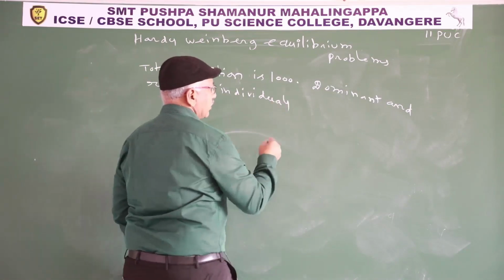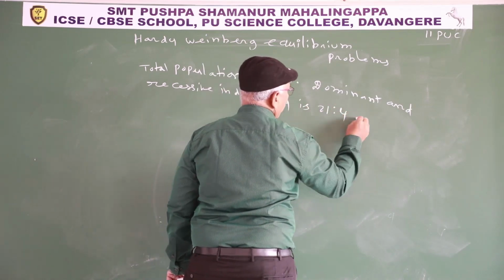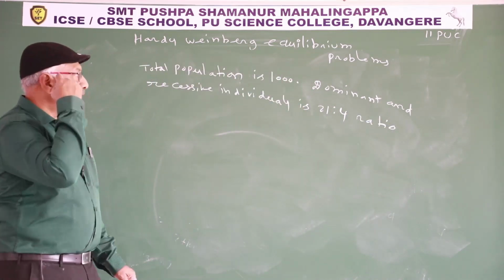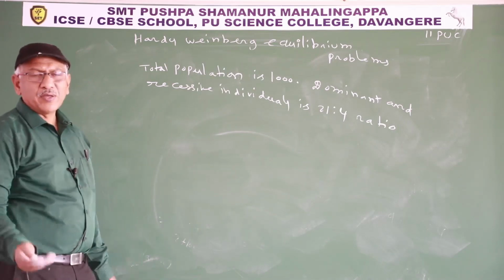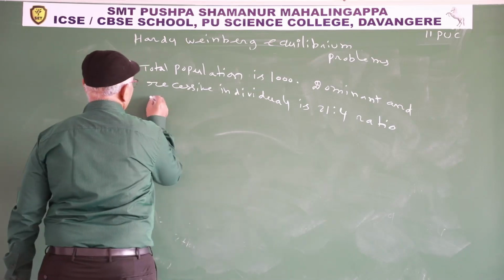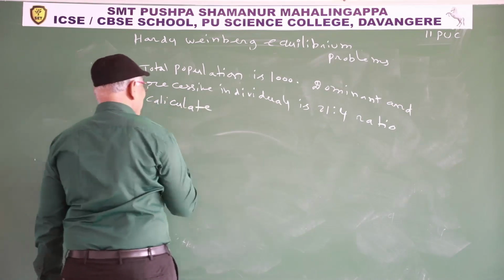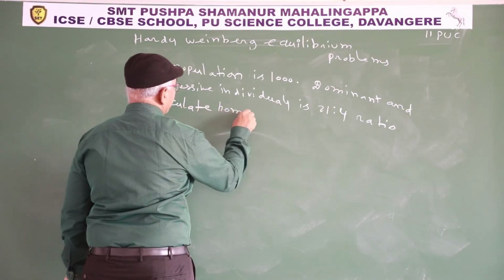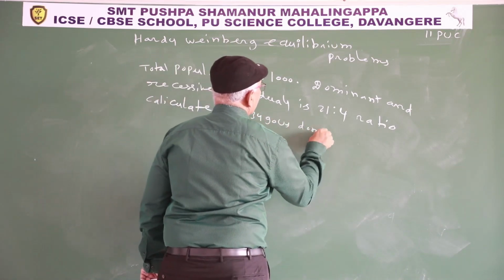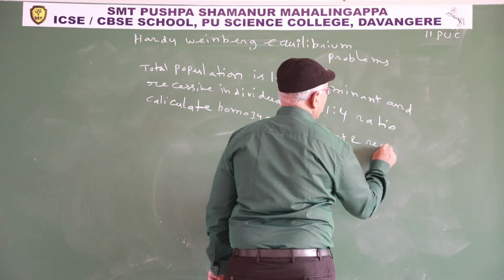Calculate, again here also they may ask homozygous dominant or heterozygous, homozygous dominant and recessive individuals.